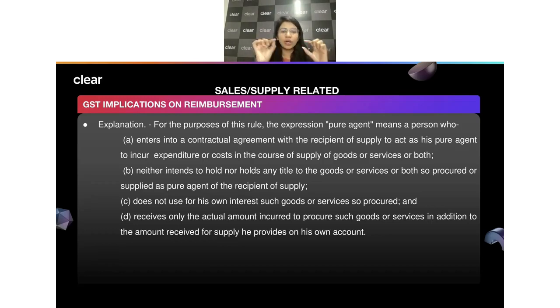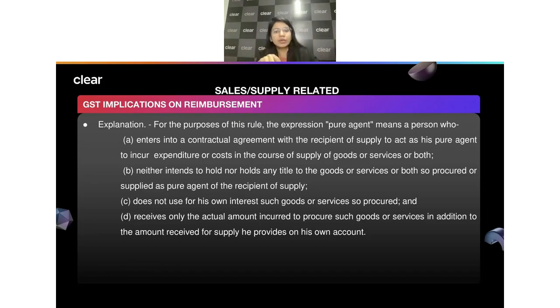So they are saying you enter into a contractual agreement with the recipient of the supply to act as a pure agent to incur the expenditure or any cost in the course of supply. So what we do always is that whenever we are raising the invoice to this particular client, we say, okay, this is a professional fee which is 10,000, this is the government fee which is 2,000, which is just a reimbursement, and then you charge the GST only on 10,000. So here we neither intend to hold nor hold any title to the goods or the services. We are not going to keep that for ourselves, right? This is something we have just directly paid to the government.